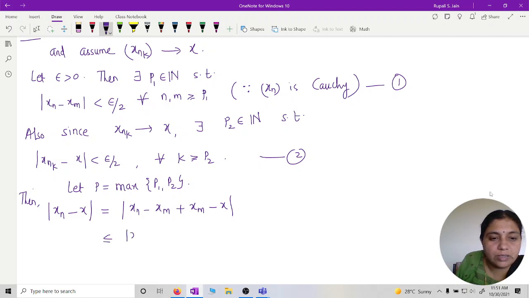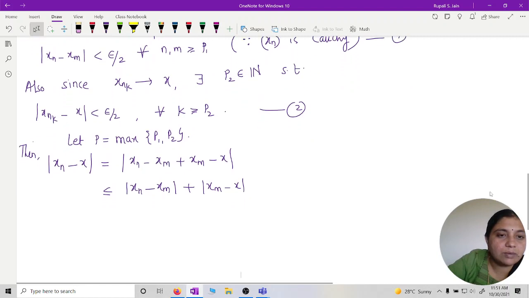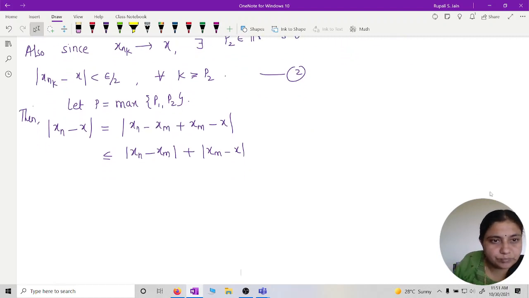If I use the triangle inequality, I can write this as mod of x_n minus x_m plus mod of x_m minus x. Now our p is equal to the maximum of p1 comma p2. So what can I say?